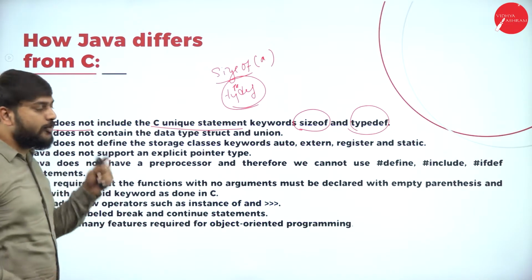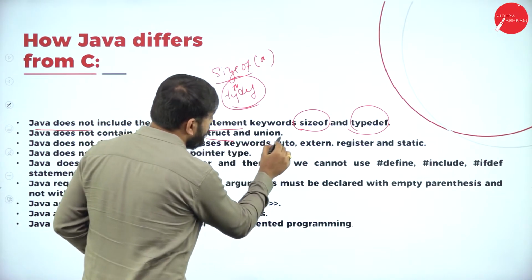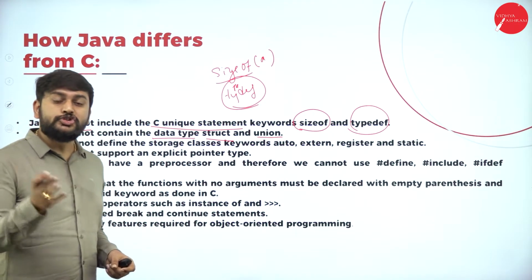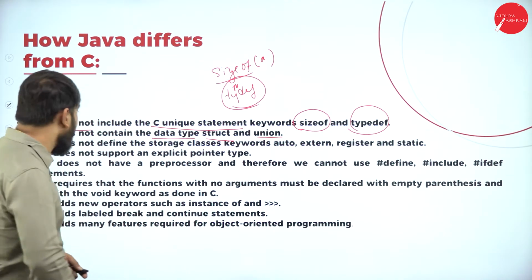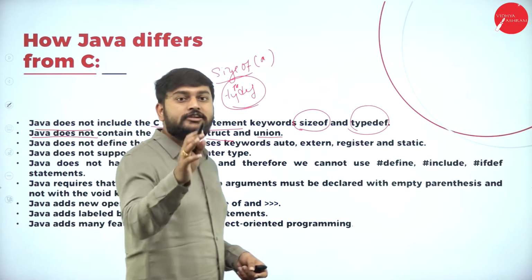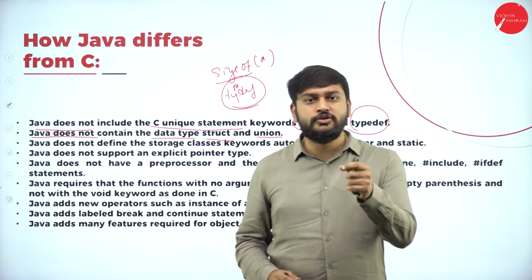So fine, what is the second point that we have? We have the data types called structure and union in C, but Java does not contain the data types called structures and unions. Why do we use structures and unions in C?